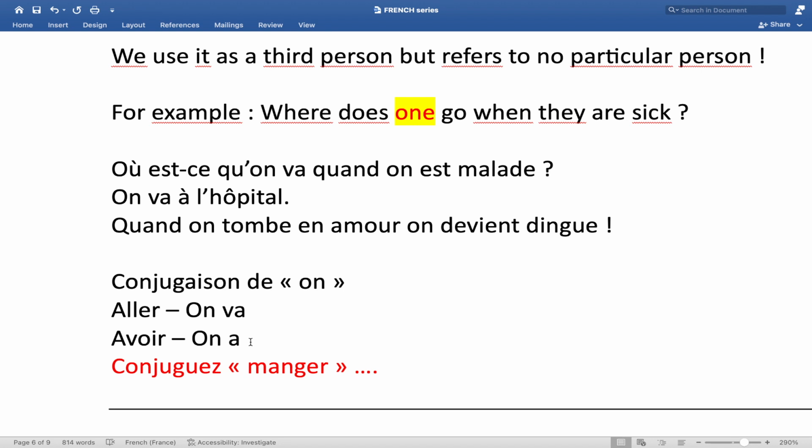Now, your assignment for this lesson is to conjugate the verb manger. Look for it in the dictionary. You can even Google online and get the meaning of manger in English and conjugate it, so that you use it with the pronouns je, il, nous, vous, and so on. That should be a good one. And if you get the answer, feel free to write in the comments.